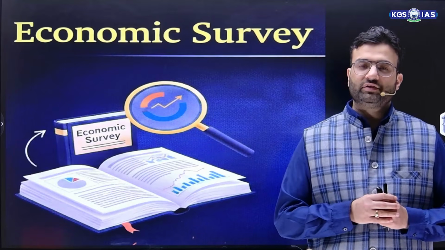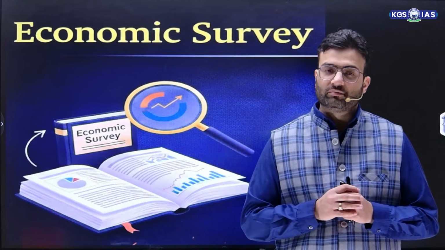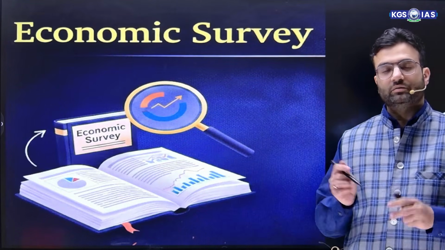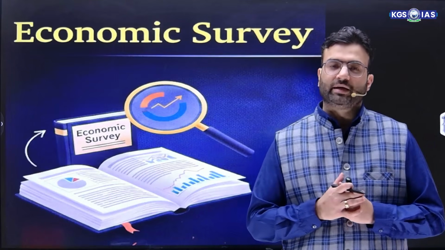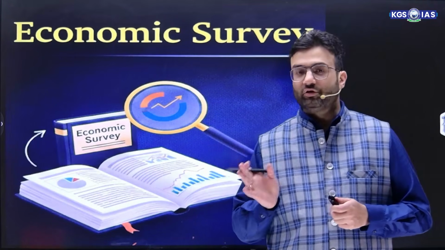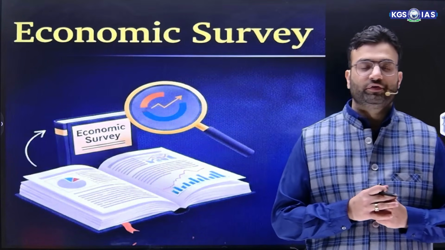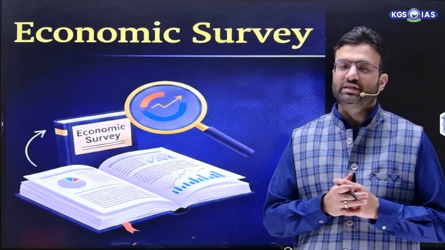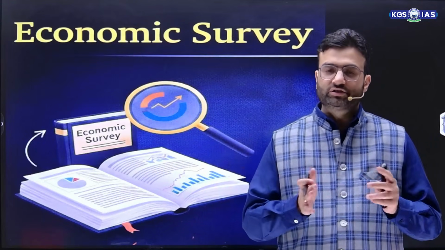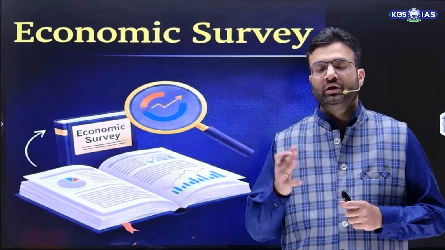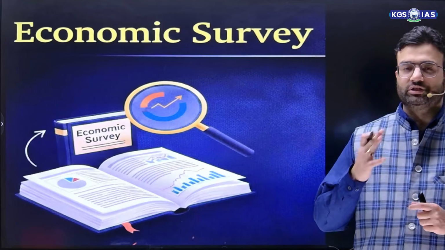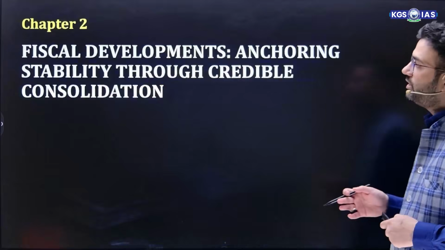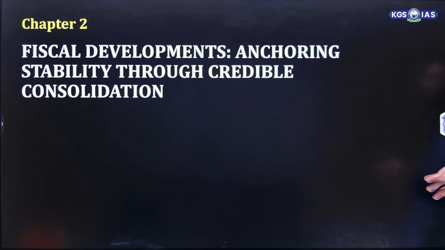As you all are aware, we had started the economic survey series, and today we will discuss the second chapter of the economic survey. Before that we had discussed chapter number 1. If in case you had missed that, do watch that particular video, because in that video I explained how the economic projections were made. So let's start with chapter number 2, fiscal development: anchoring stability through credible consolidation.